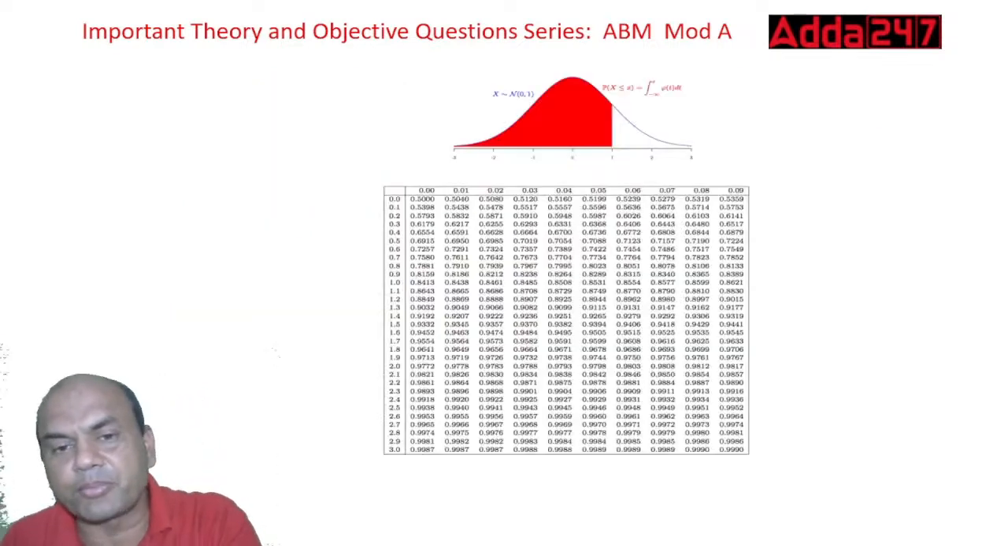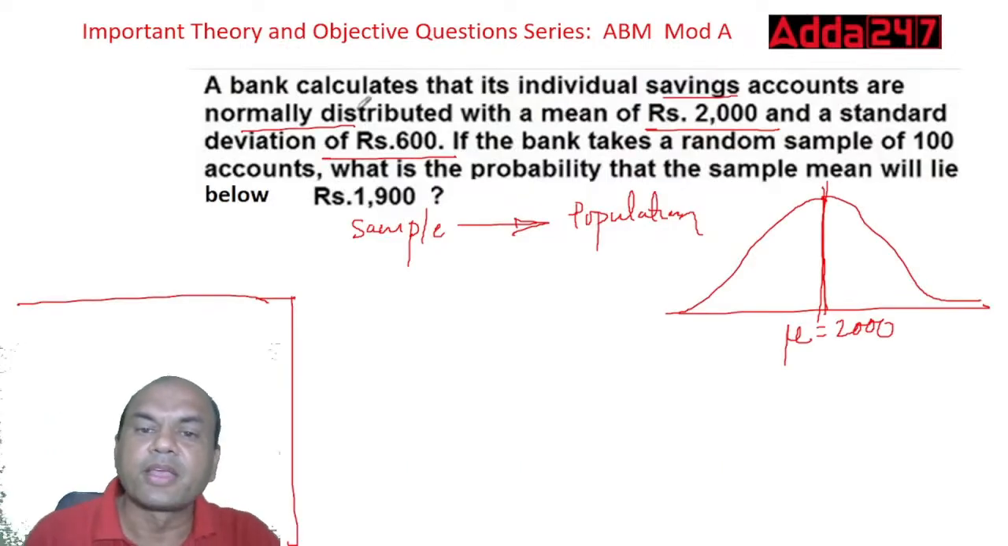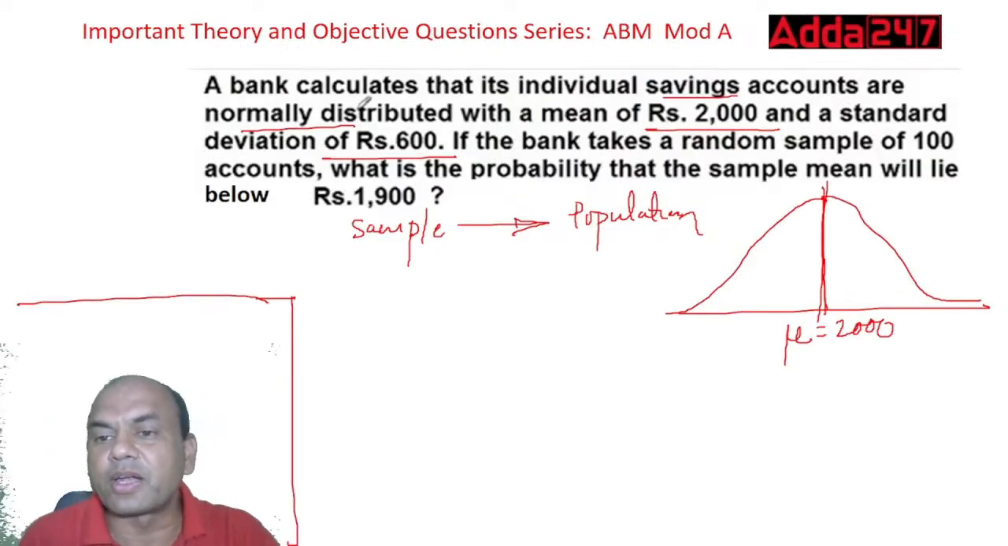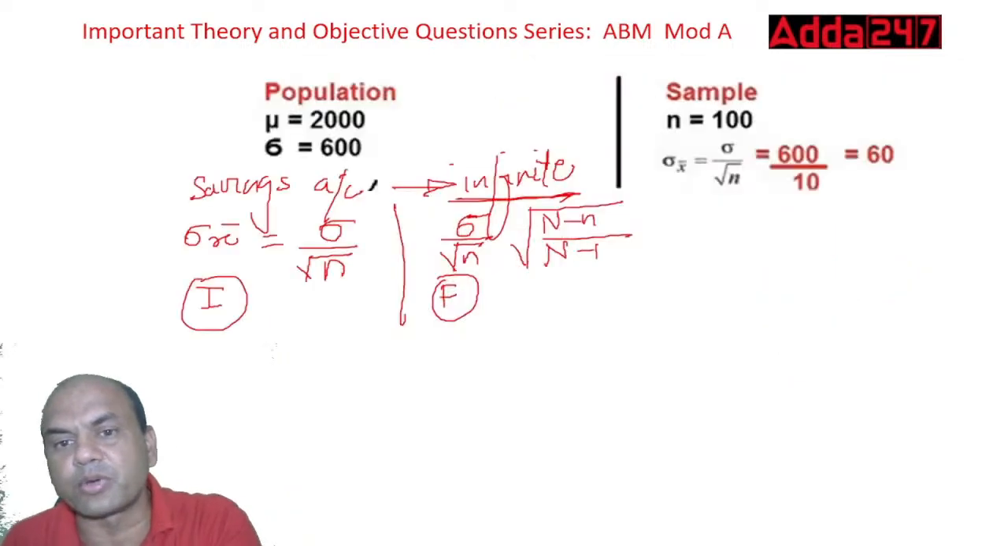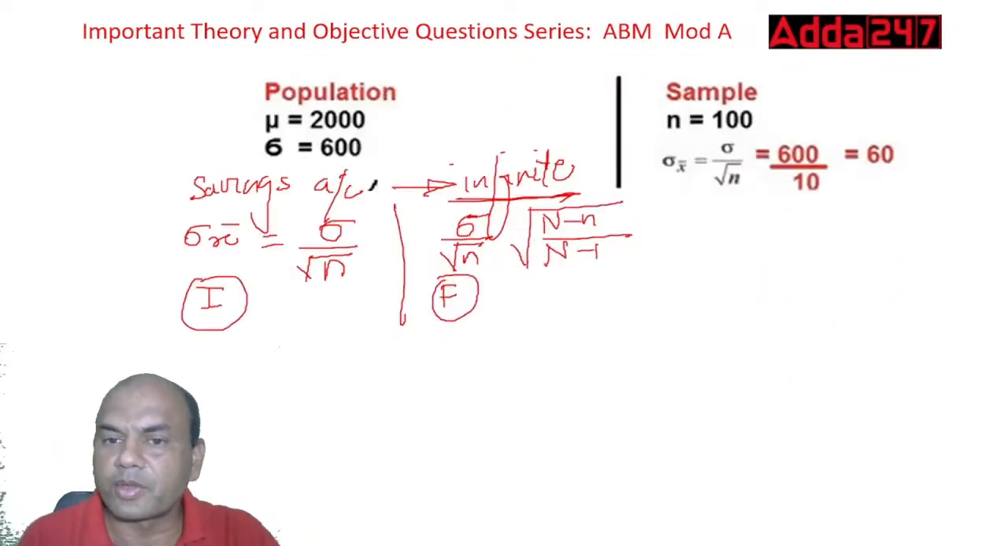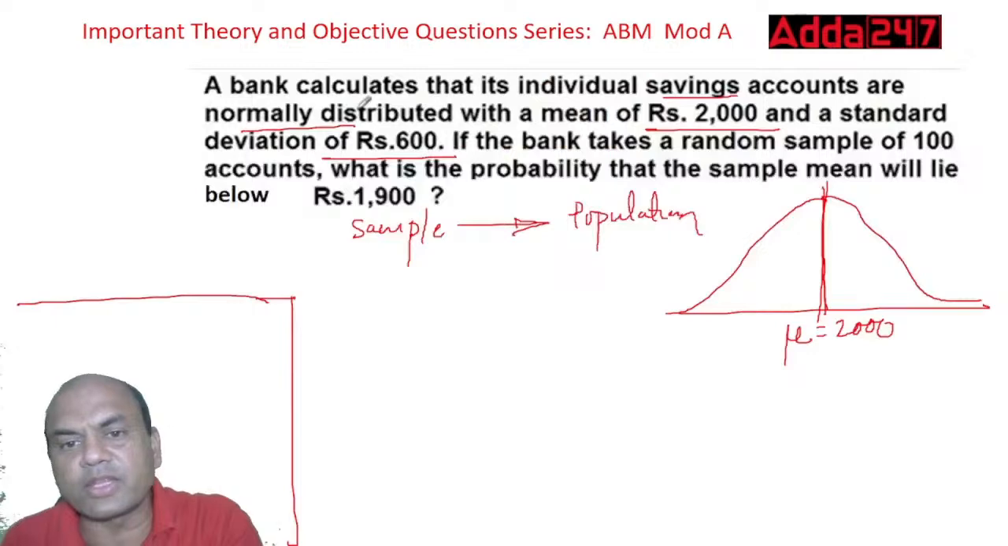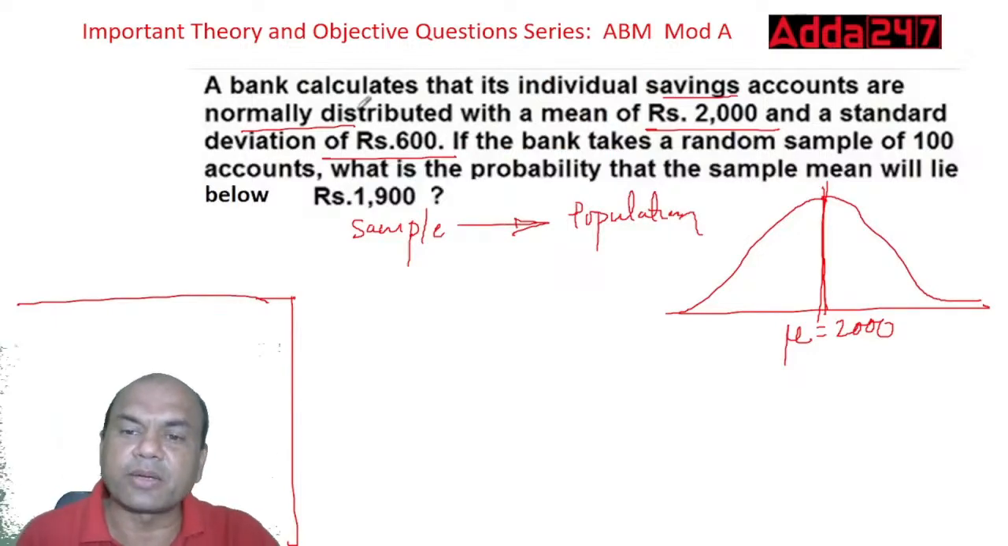Now what about the sample? In the sample they have given that the bank takes a random sample of 100. So 100 is the sample size, small n is given as 100. Now, second part, what have they given?